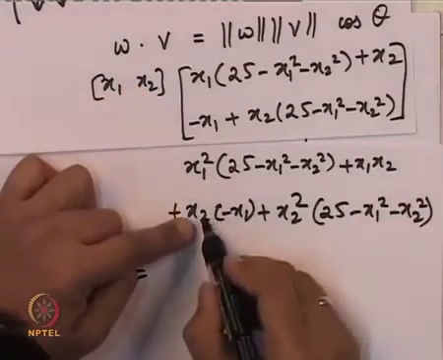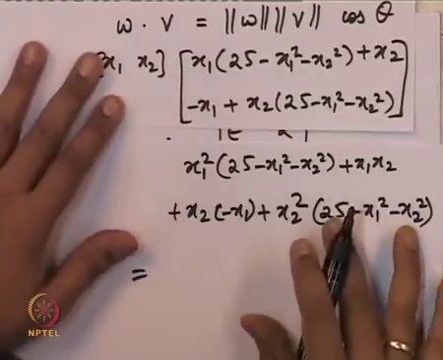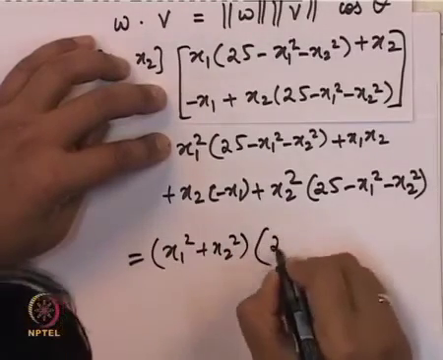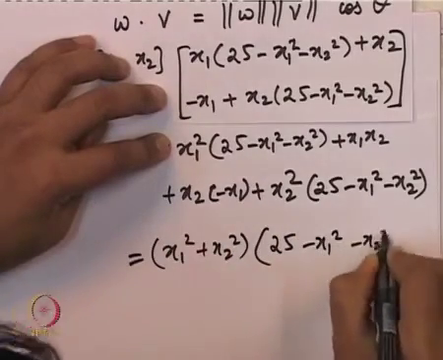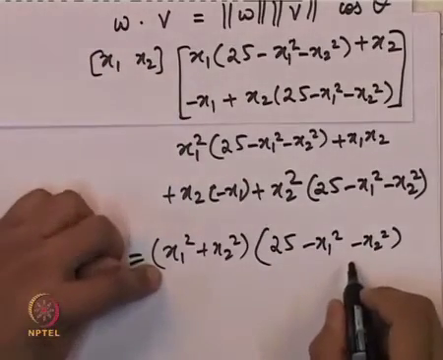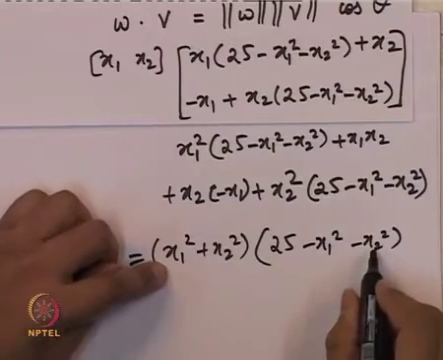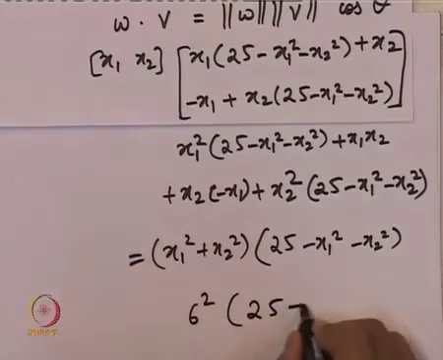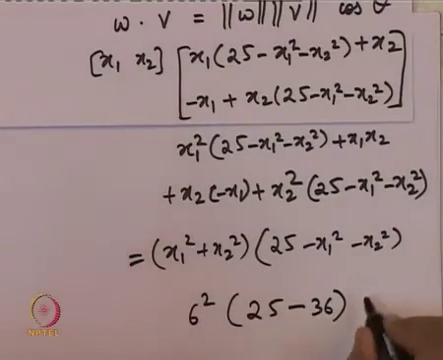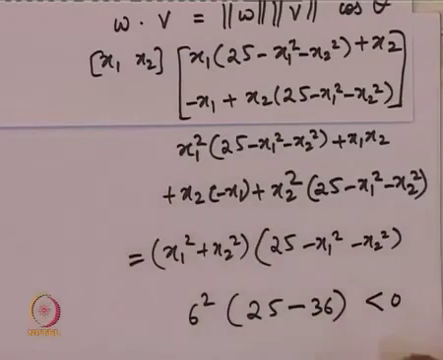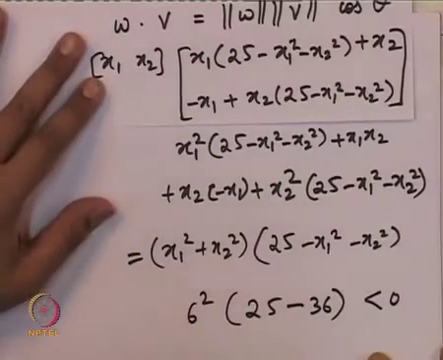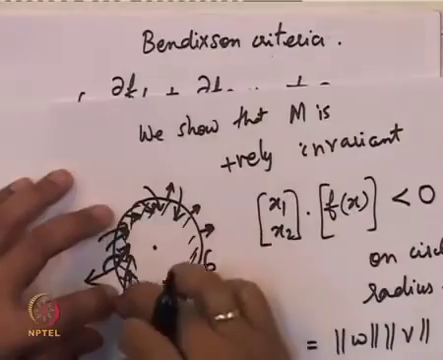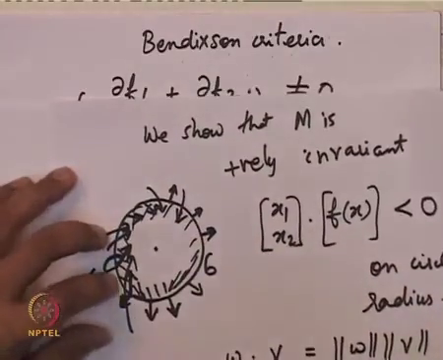So the x1 x2 and minus x1 x2 cancel, and we get x1 square plus x2 square in common, times (25 minus x1 square minus x2 square). Now we note that we are going to evaluate this along the circle of radius 6. So we get 6 square times (25 minus 36). This is some quantity that is less than 0. That is all we needed. So this proves that along the circle of radius 6, the arrow is directed inwards.